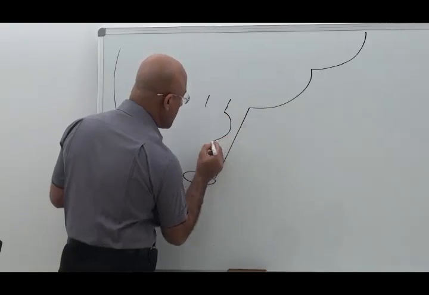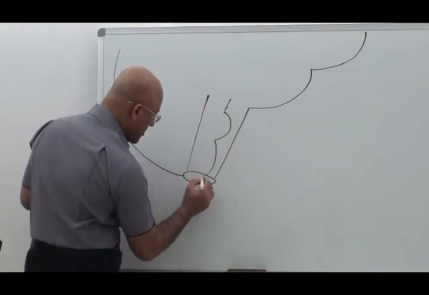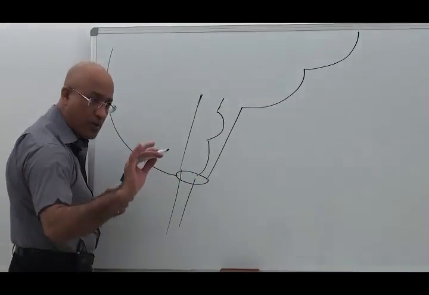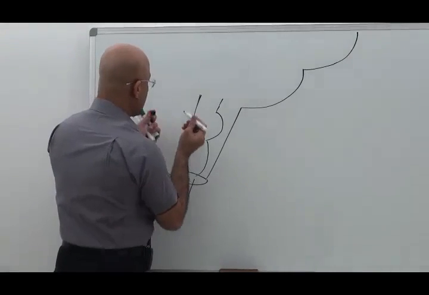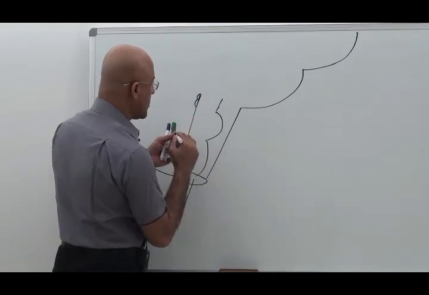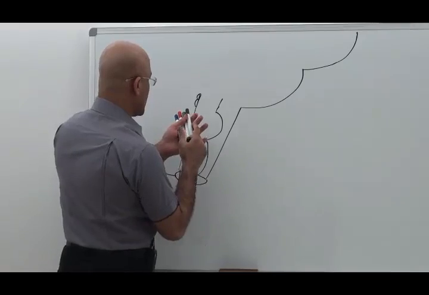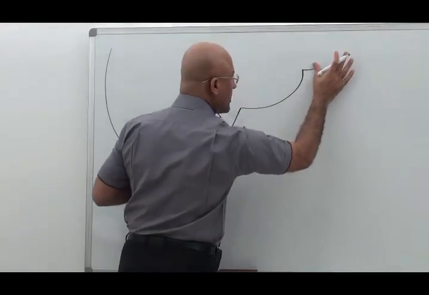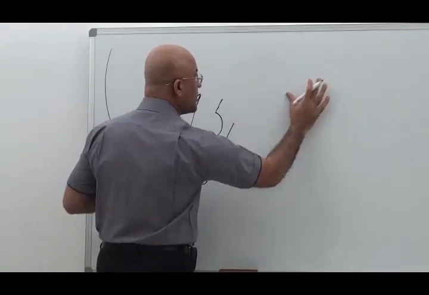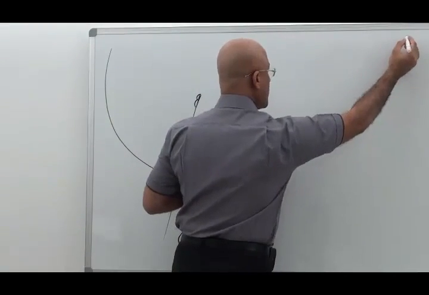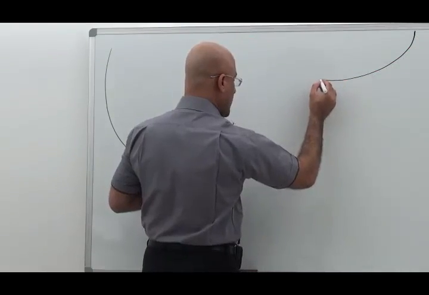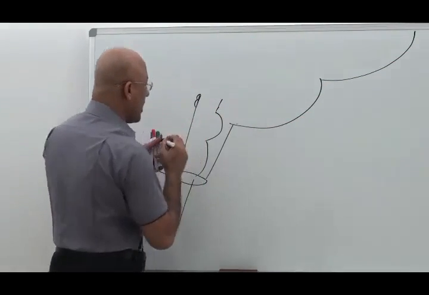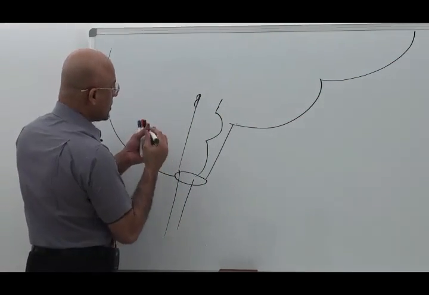Midbrain, and here was pons, and of course here is medulla and then spinal cord below, right? We have already discussed the fourth cranial nerve, right? I will make the middle cranial fossa and anterior cranial fossa a little larger. Okay.